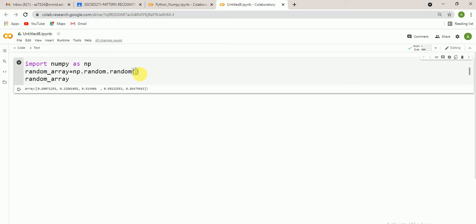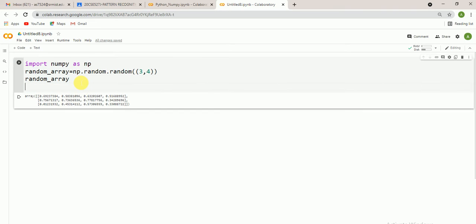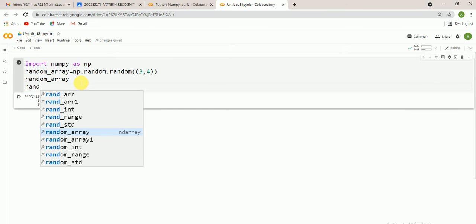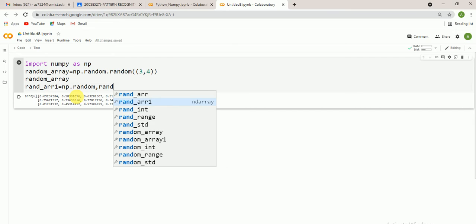Suppose you want row and column wise random numbers. I want to give 3 rows and 4 columns to create random numbers, so it is easy to create. Other than that, you can also use rand in the same way. There is not much difference between random and rand. It is a similar one. You can use either random or rand.